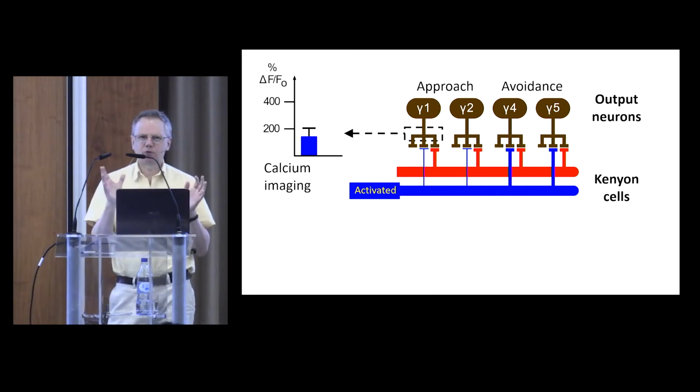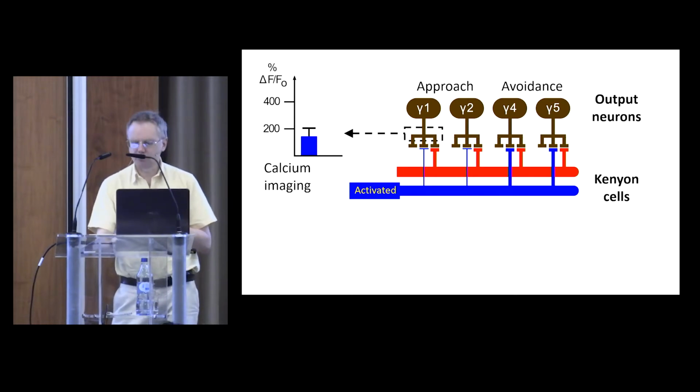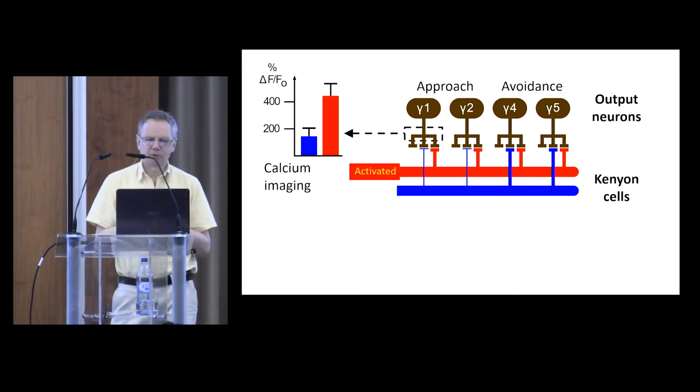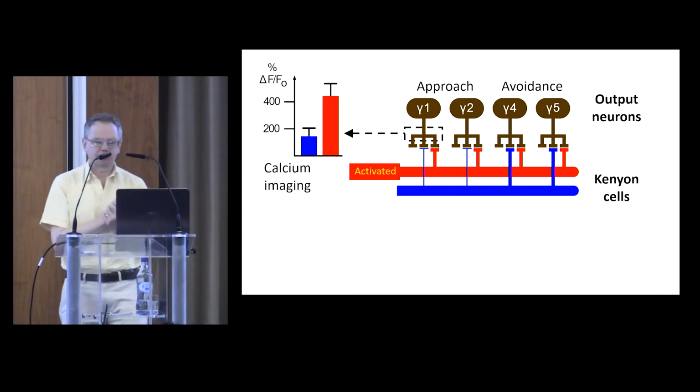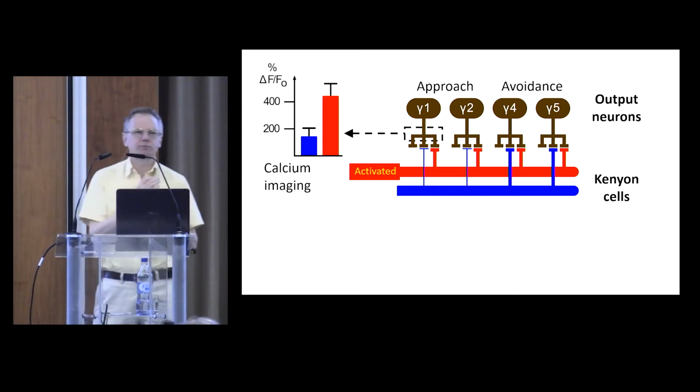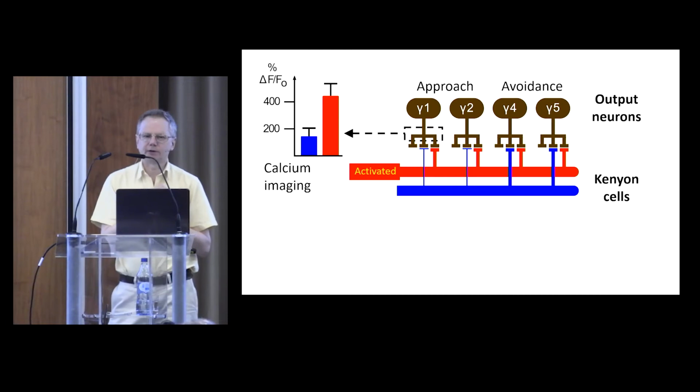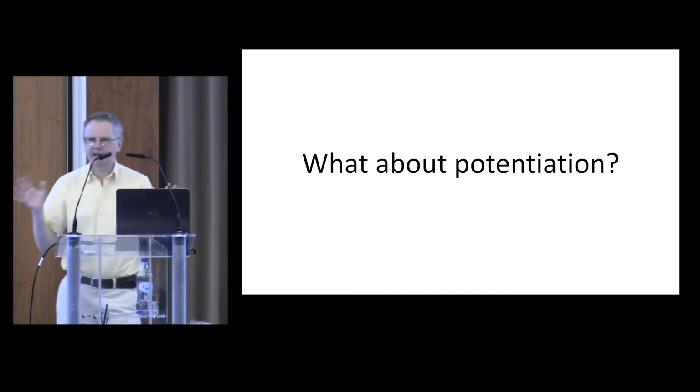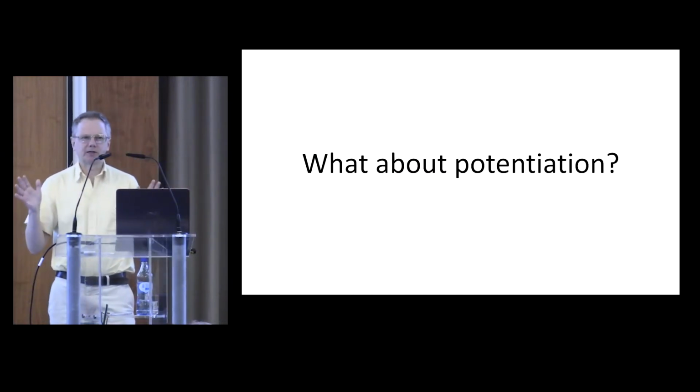If we perform calcium imaging of the output neuron dendrites while presenting an odor and see the response, we note that after that electric shock experience, the response to the blue odor is much weaker than the response to the red odor, and the blue odor is the one associated with the electric shocks. So what I've just given you is a sort of textbook story for how flies learn using synaptic depression. But is there a role for synaptic potentiation?